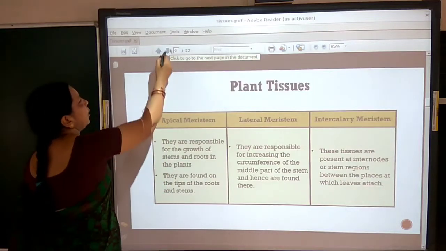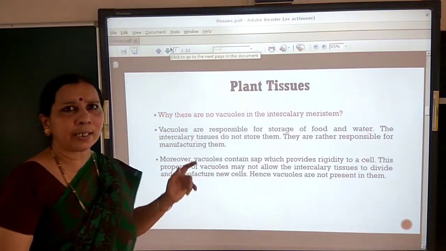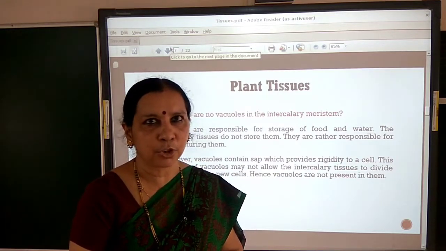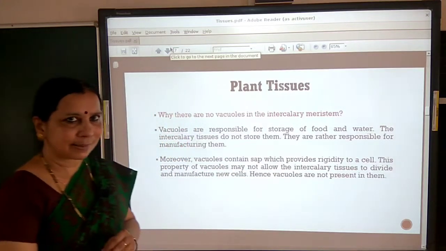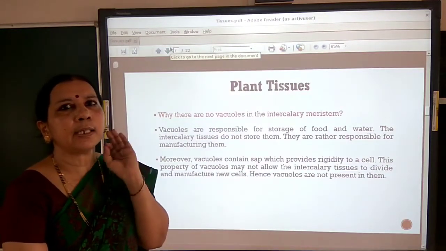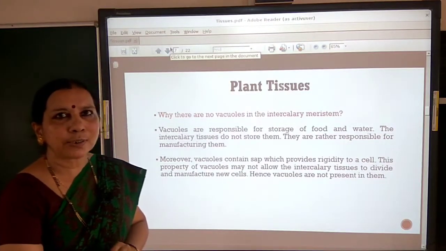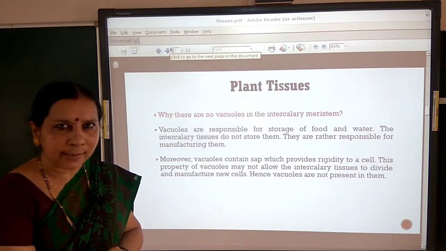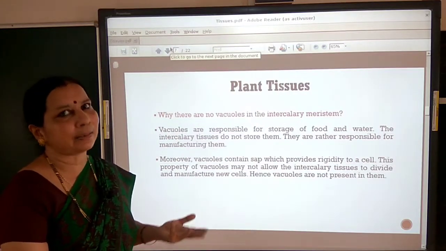Yes, and now let us try to understand why these. I told you the structure of meristematic tissue. It consists of continuously dividing active cells with a thin cellulose cell wall, very thin, and dense cytoplasm, and vacuoles are lacking here.